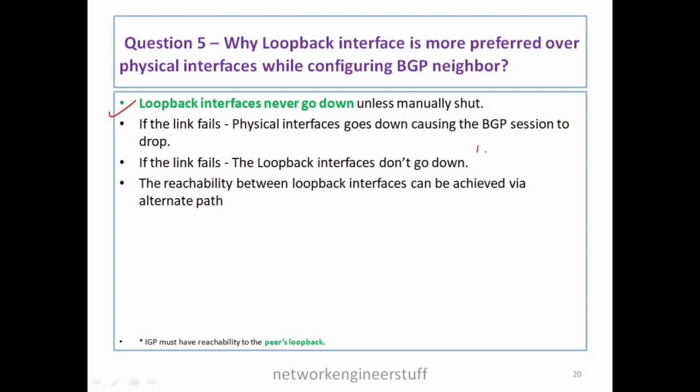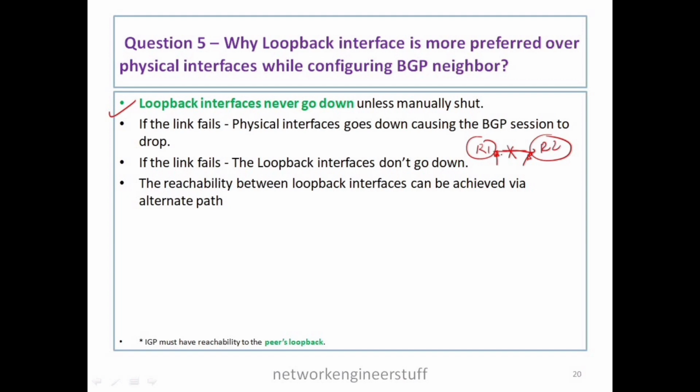Let's say there are two routers, R1 and R2, with a link between them. If this link goes down, the physical interfaces connecting to that link will also go down, which will cause the BGP session, if configured, to drop as well.